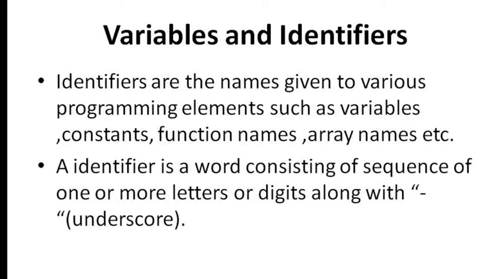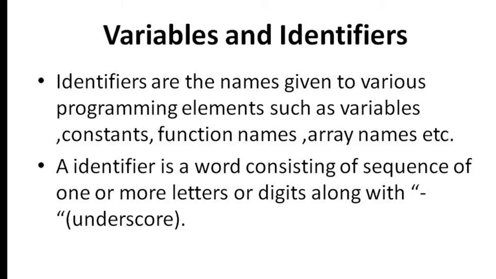Variables and identifiers. So we should know identifiers. What is an identifier? Identifiers are the names given to various programming elements. Function is one of the programming elements, array is one of the programming elements, constant is one of the programming elements, variable is one of the programming elements. If you want to give names to these programming elements, we should use identifiers. So identifiers are the names given to these programming elements.